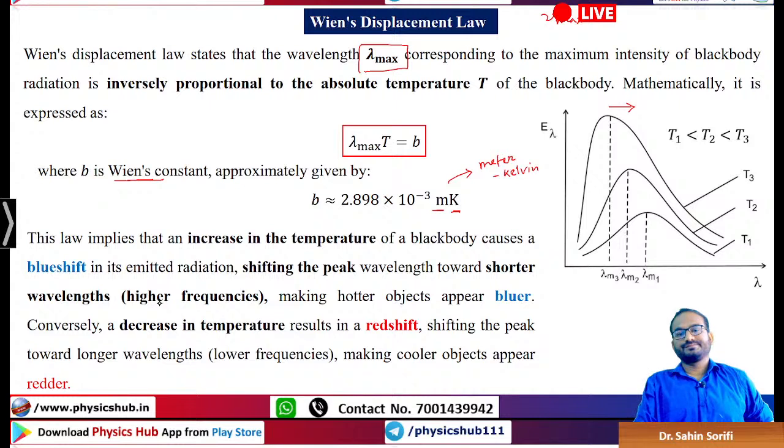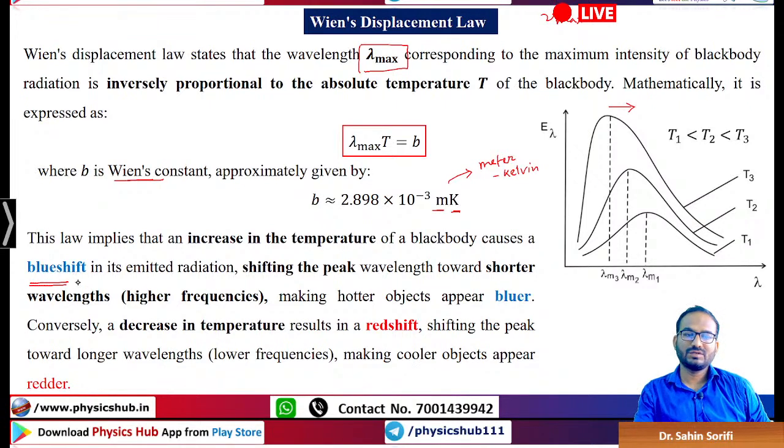We can see this law implies that an increase in the temperature of the blackbody radiation causes a blue shift in its emitted radiation.